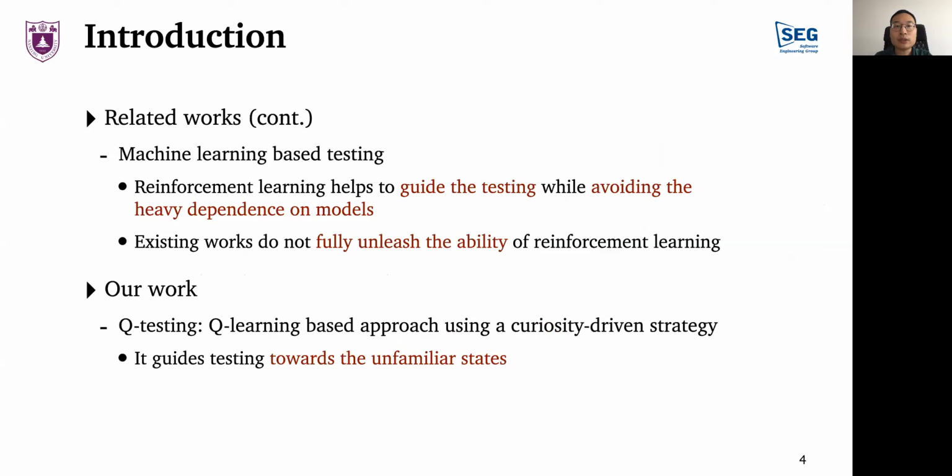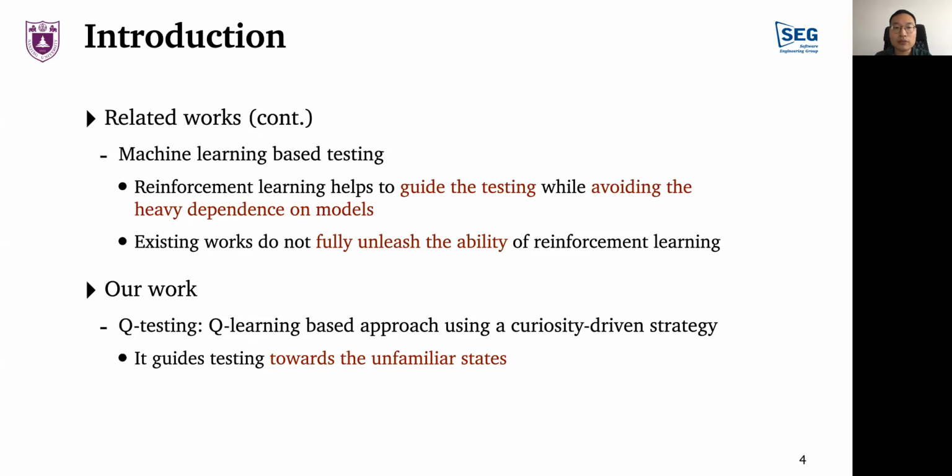Q-learning is a reinforcement learning algorithm that does not need a specified policy. It seeks to find the best action to take, which is particularly suitable given the goal of automated testing. It also avoids the inconsistency problem between models and app behavior. However, existing works do not fully unleash the ability of reinforcement learning in Android testing. For example, prior works tend to calculate the differences between 2 states to determine the reward. If the states are quite different, the testing tools will continually give a large reward, making the testing process frequently jump between the 2 states.